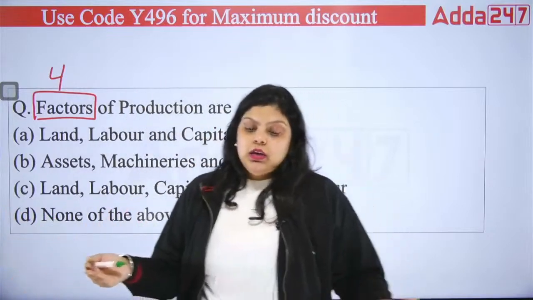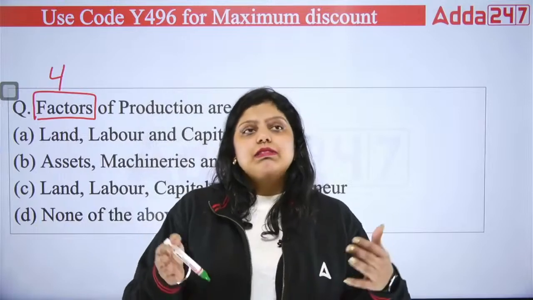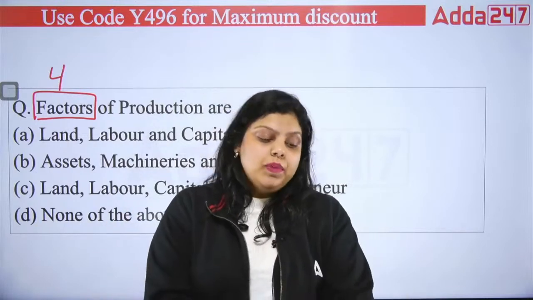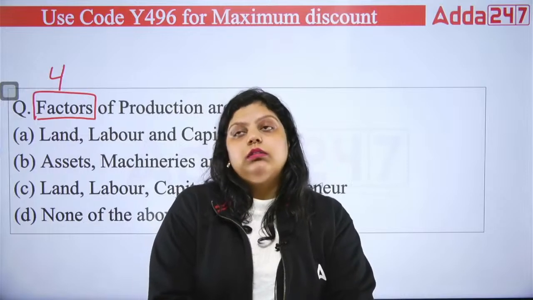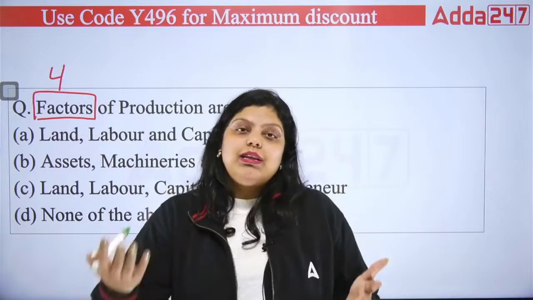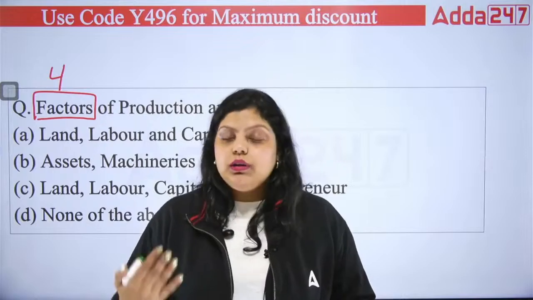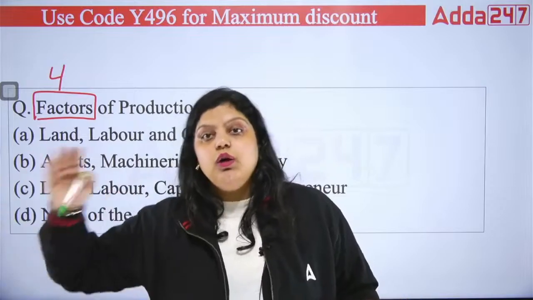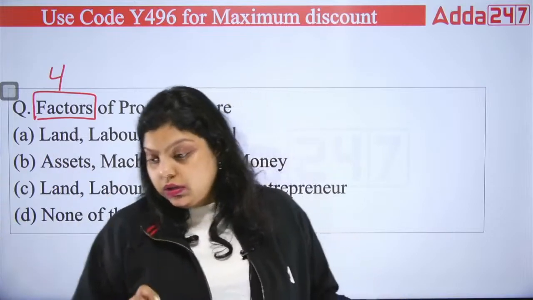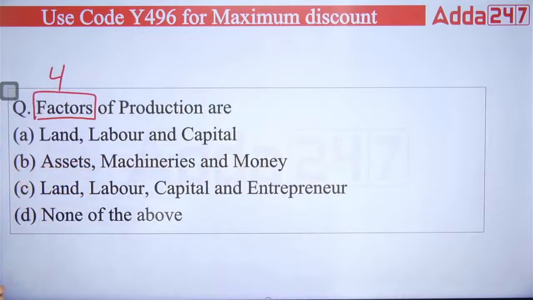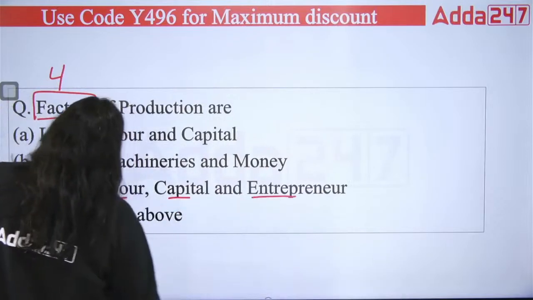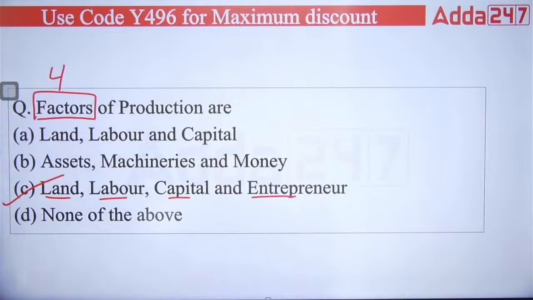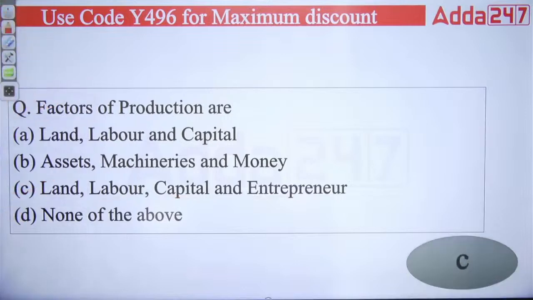Simply, actually we can say a factor of production is the thing that you use for creating, manufacturing goods, for creating finished goods, final goods, whatever you can say. So the things which are used for the manufacturing of goods and services are known as factors of production. There are 4 factors of production: land, labor, capital, entrepreneur. They all are required to manufacture anything, to produce anything. So the right answer will be C. These are the 4 factors of production.